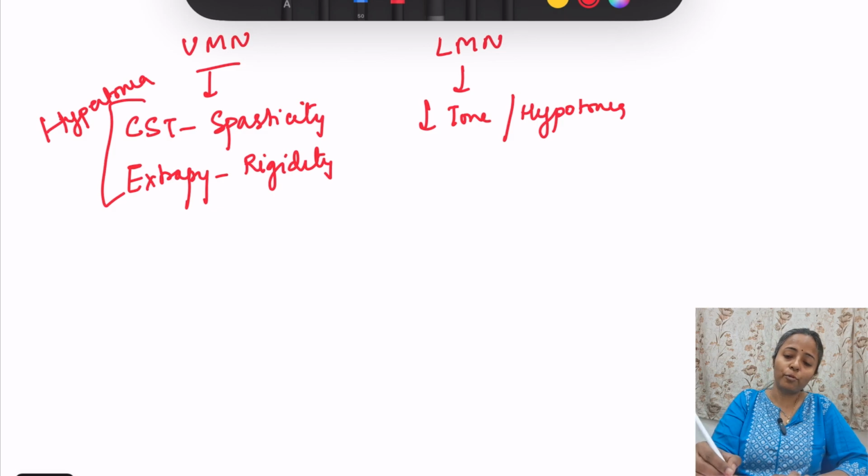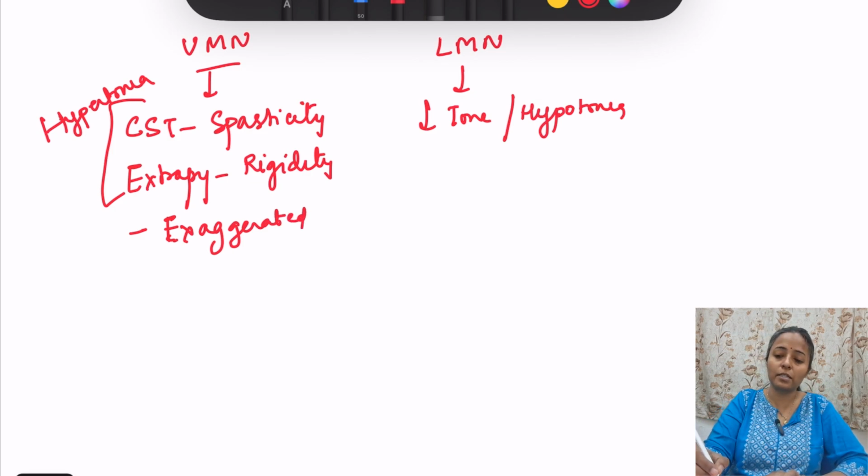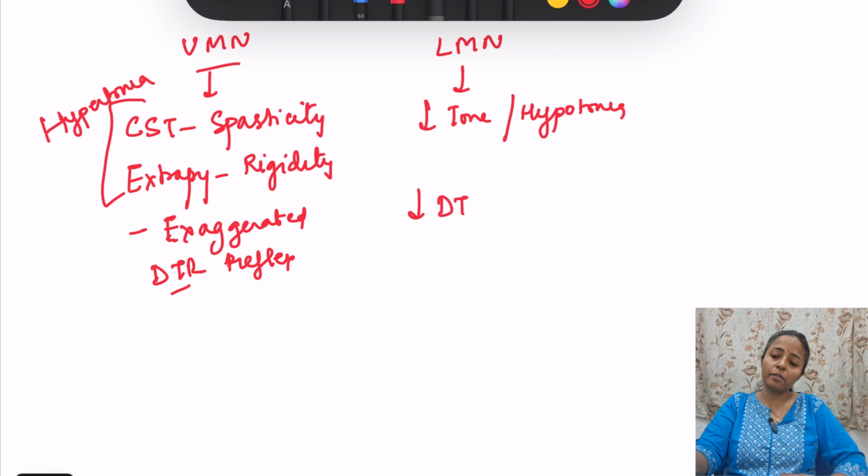Another feature of upper motor neuron lesion is exaggerated tendon reflex. Exaggerated reflex. What is tendon reflex? That is the stretch reflex which we discussed. Exaggerated deep tendon reflexes, like your knee jerk and ankle jerk. These are all deep tendon reflexes which are exaggerated in upper motor neuron lesion. In lower motor neuron lesion, there is decrease in deep tendon reflexes or loss of DTRs.